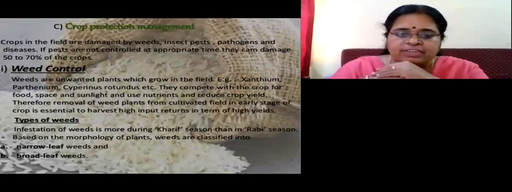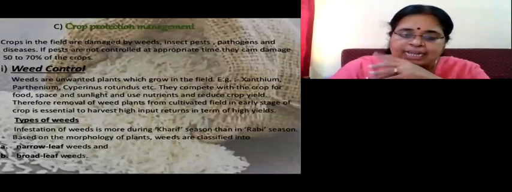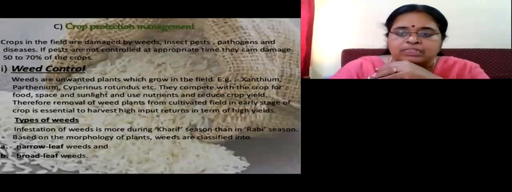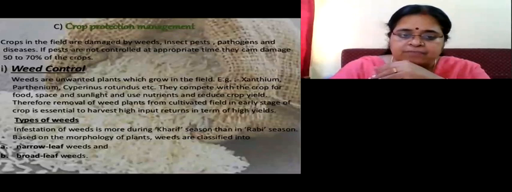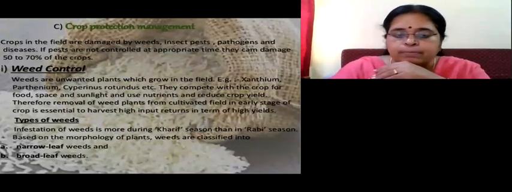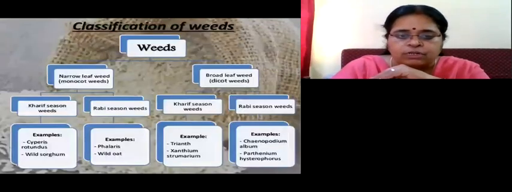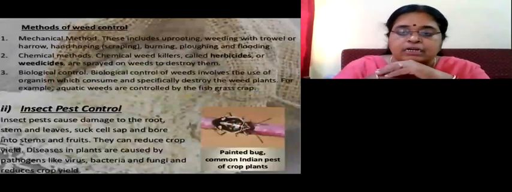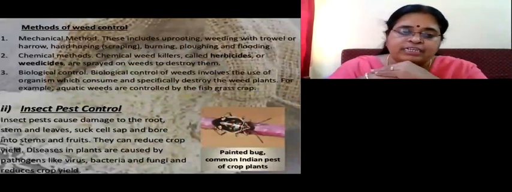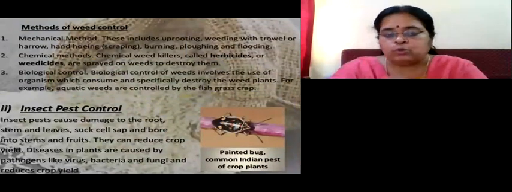What are the types of weeds? Infestation of weeds or attack by the weeds is more during the Kharif crop or in the Kharif season than in the Rabi season. Weeds are of two types. They are narrow leaf weeds or the broad leaf weeds. Anyway, that much detail we don't have to go for in this chapter. So let us learn about the methods of weed control. Now, how can you control the weeds?